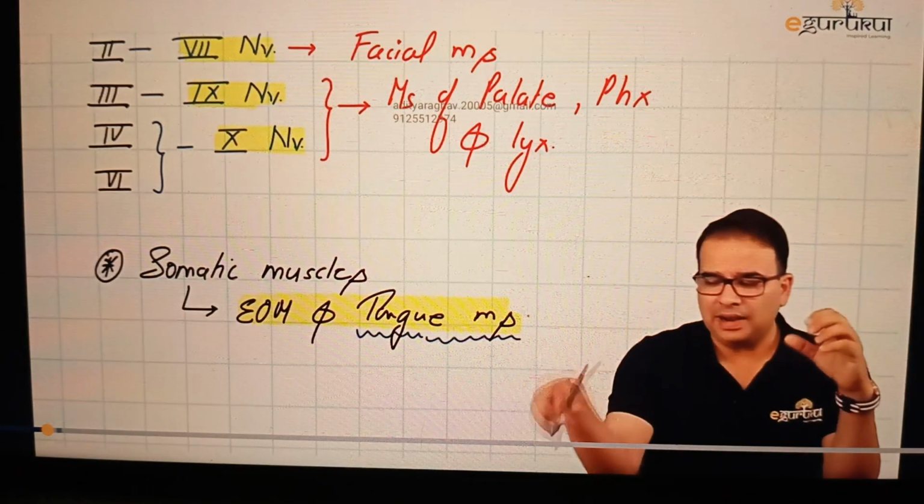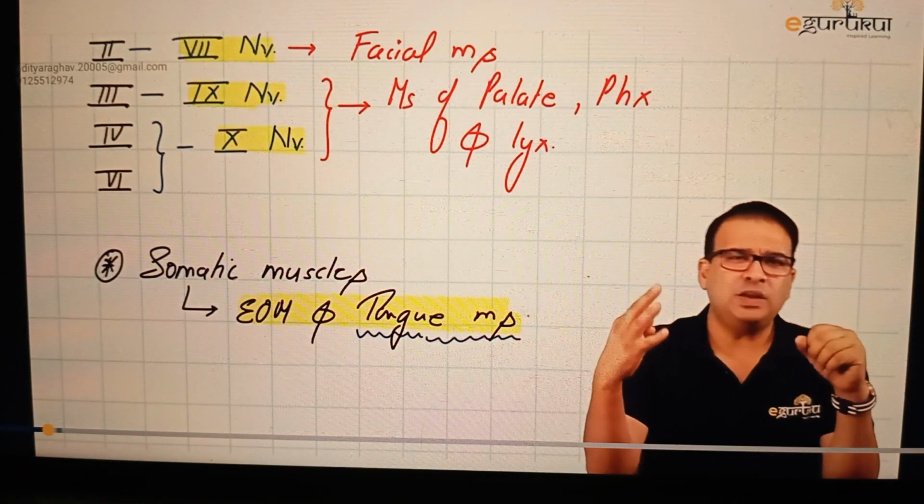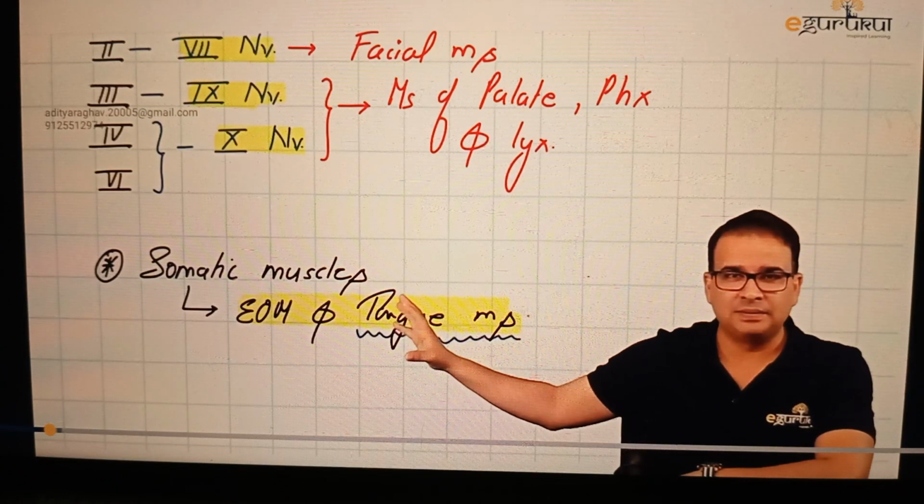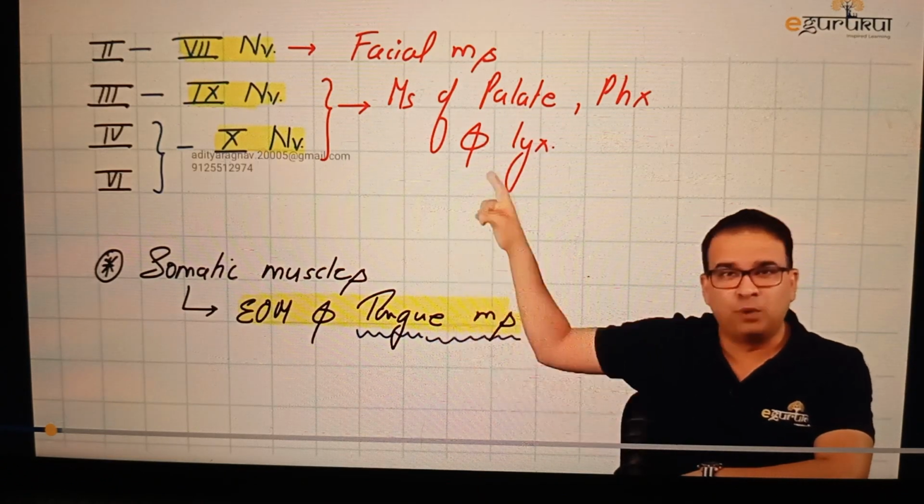Now with that, we understood one thing, that in head and neck we have to have three types of column. Now why do we need three columns, guys? Because one column we need to supply the muscles of pharyngeal arch. Then we need a column to supply the muscles derived from somites. And what is the common thing between the two? Both are skeletal muscles.